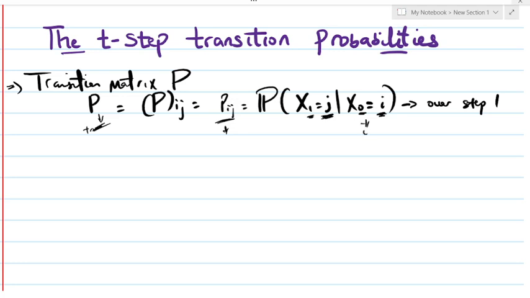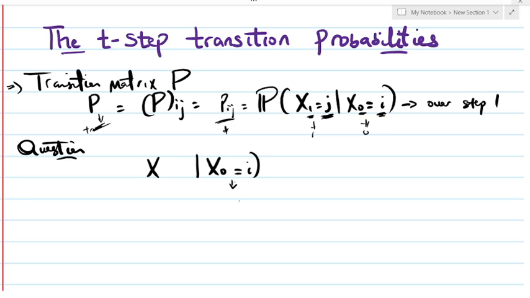Today is 0, then tomorrow is 1. But there's a question we want to ask ourselves, and that is why we want to study the t-step transition probabilities. Suppose today is i, but we are not concerned about what happens tomorrow.